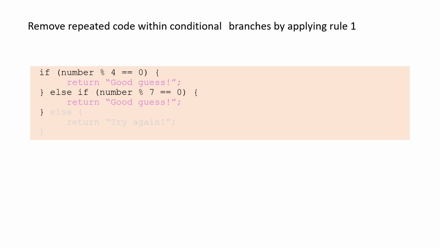If and else if have the same body. Remember, this was our pattern for rule 1. When we have an if and else if with the same body, we could conjoin the conditions together. So I'll go ahead and conjoin these two conditions together.